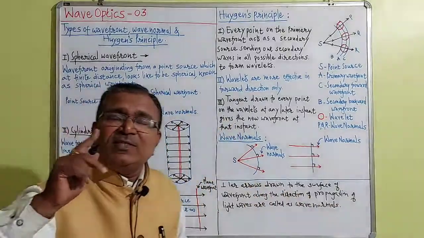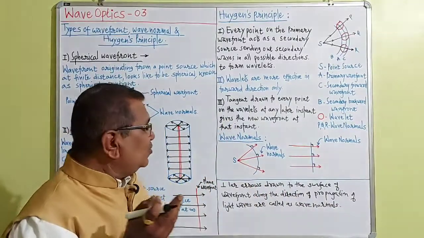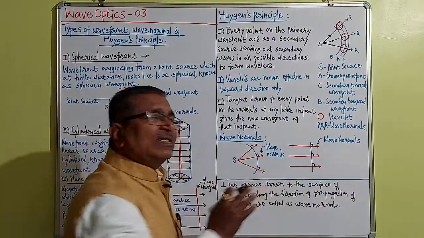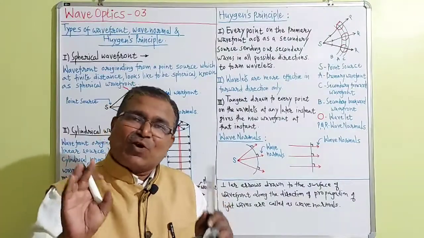So the red ink arrows I have drawn are nothing but wave normals.